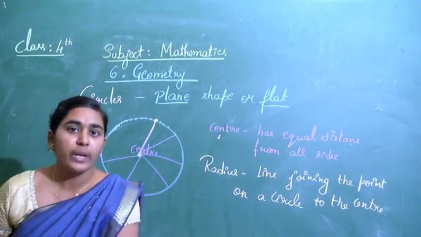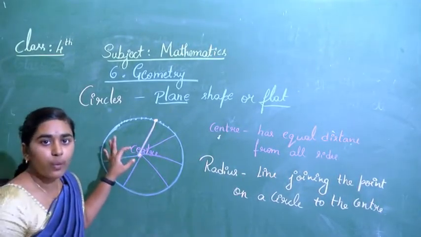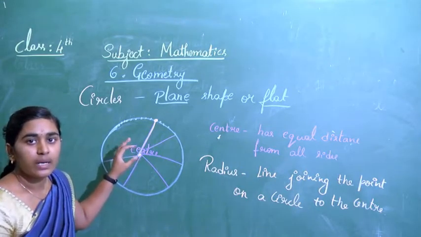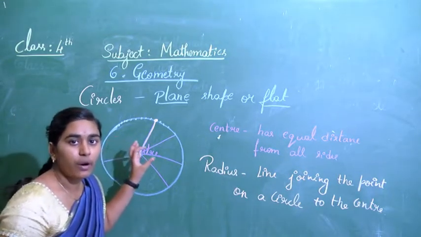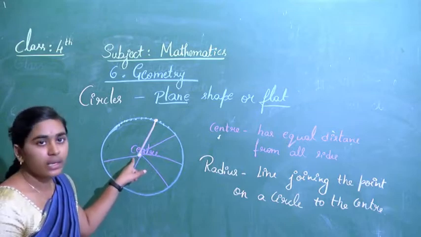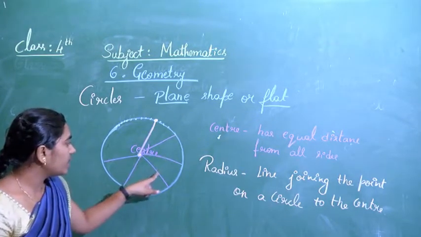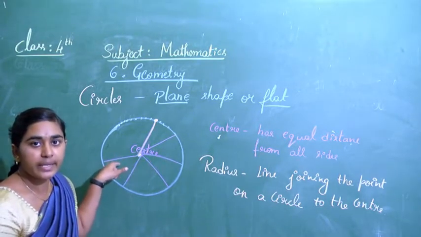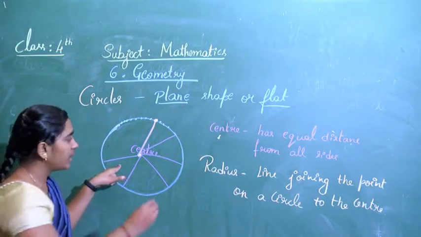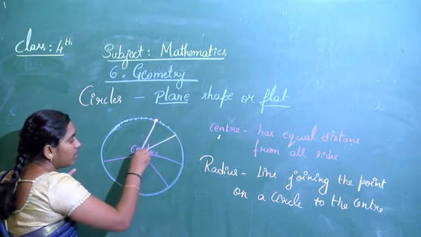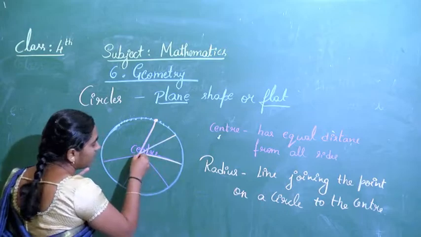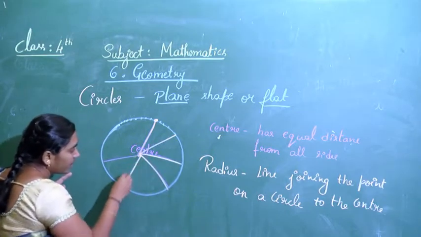Now tell me how many radii we can draw for one circle. I have drawn one, but you can see there are many radii. Every line joining a point on the circle to the center is a radius.